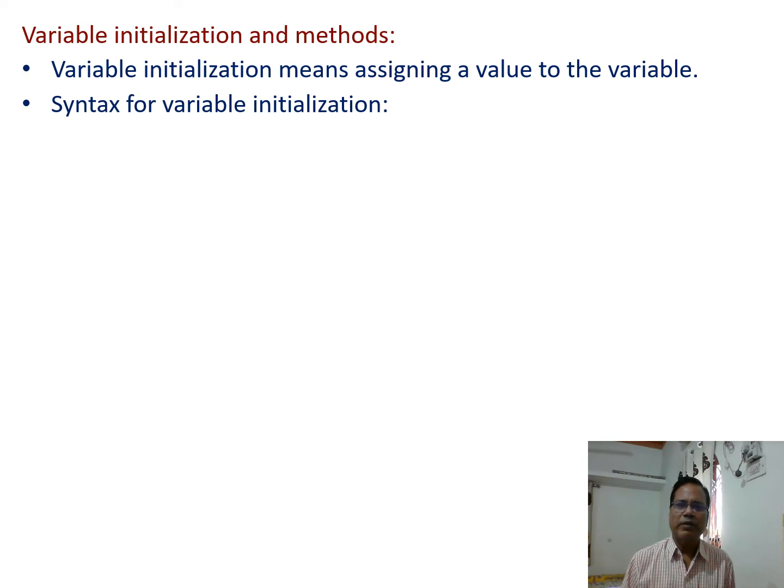Syntax for variable initialization: data type, variable name, and using the assignment operator, on the right side of it we write the value of the variable. So this value gets assigned to the variable.